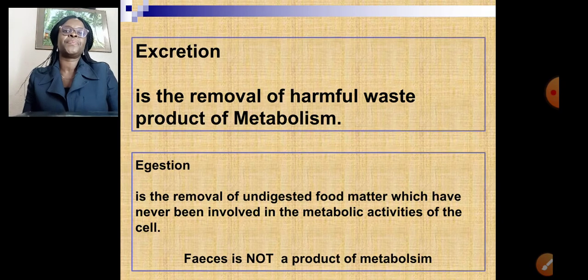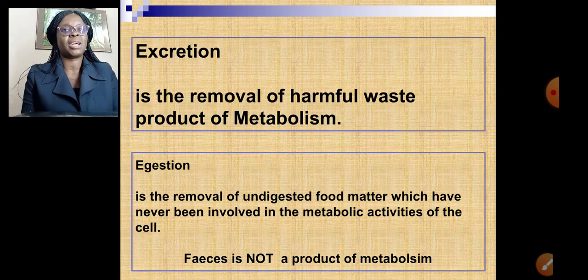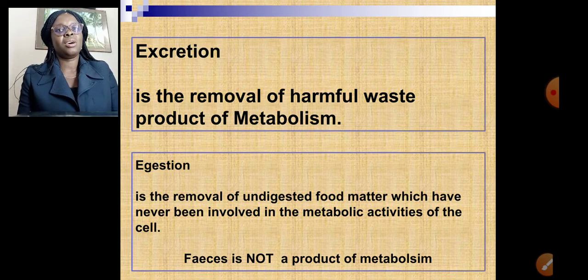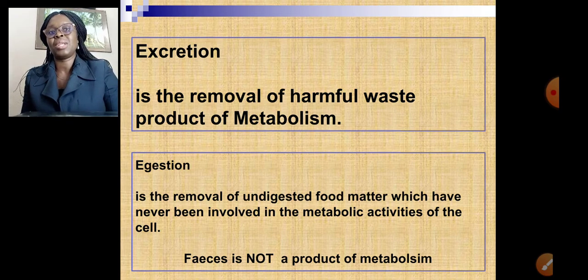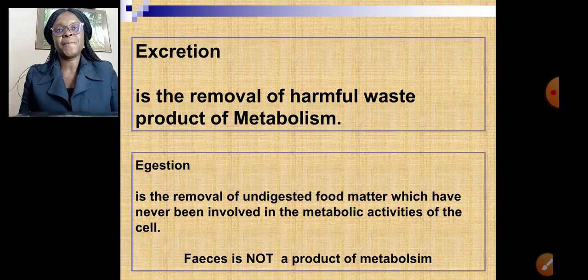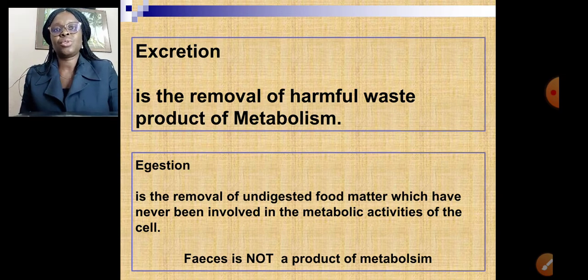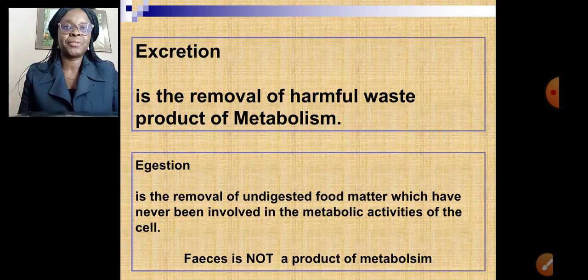What is excretion? Excretion is simply the removal of waste products of metabolism. All right, we have different types of metabolism. We have catabolism, like your cellular respiration, and the end products of your cellular respiration are water and carbon dioxide. So water and carbon dioxide must be removed from the body. They must not stay in the body.